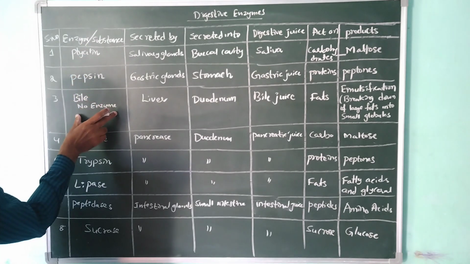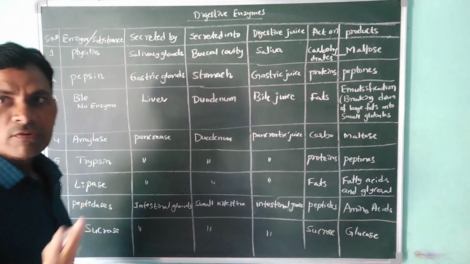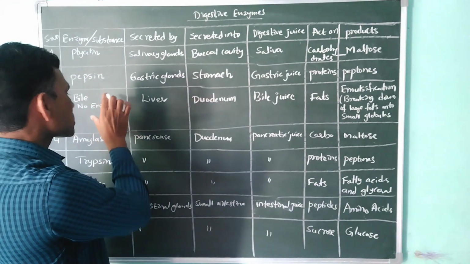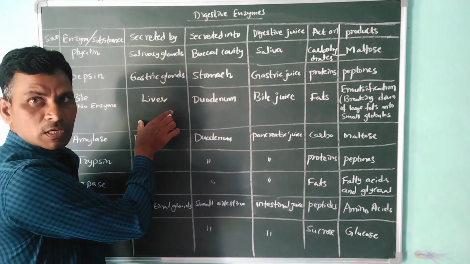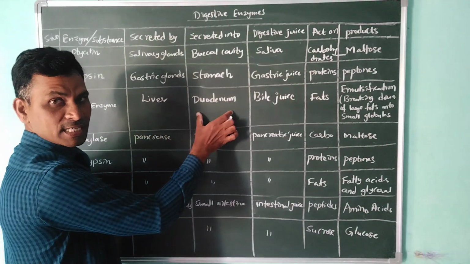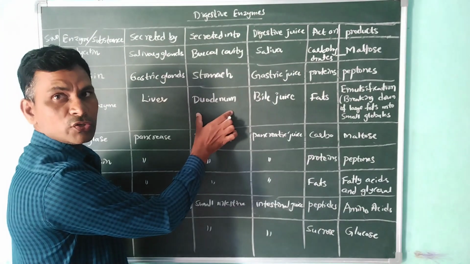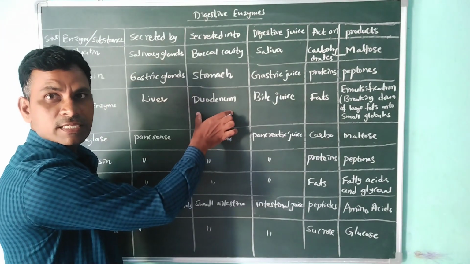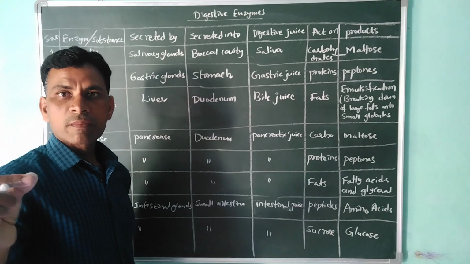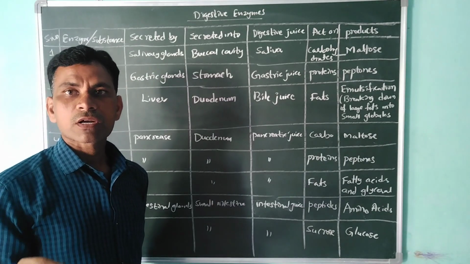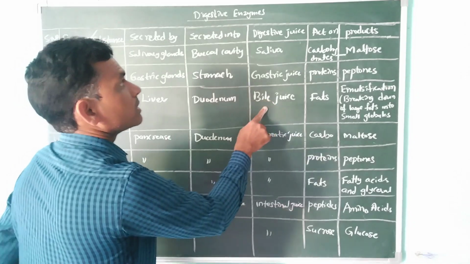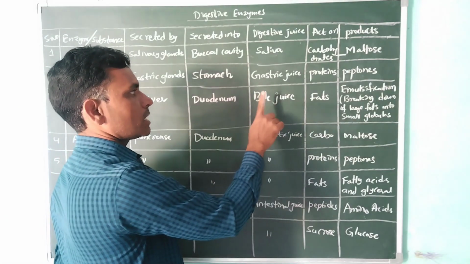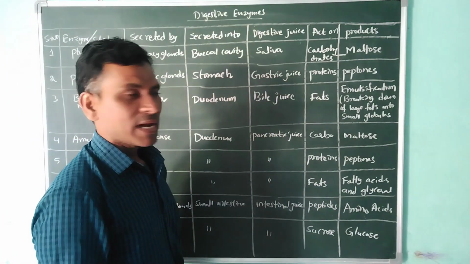Next, third one, bile. It is a substance; it doesn't have any enzyme, so it is called a substance. Which organ produces it? The liver. Where is it released? Into the duodenum. The duodenum is present below the stomach, the C-shaped structure. The juice name is bile juice.